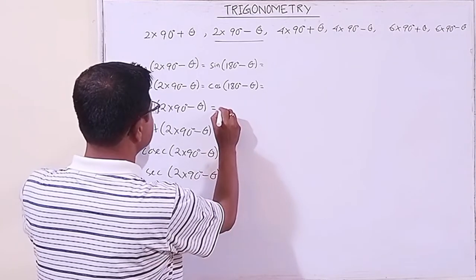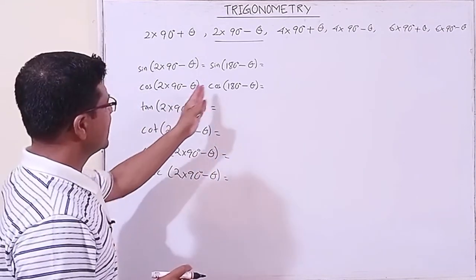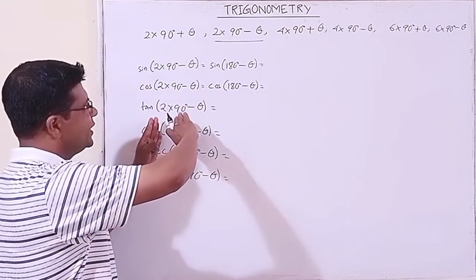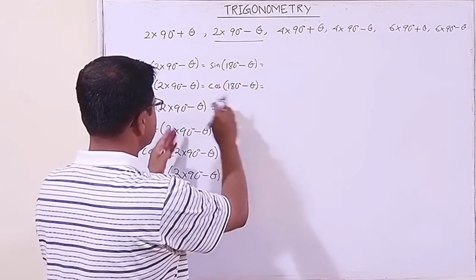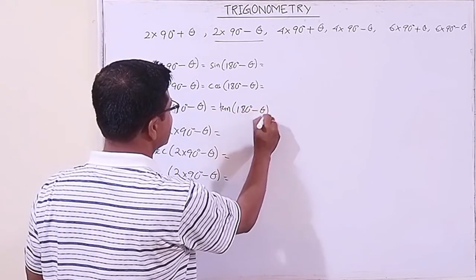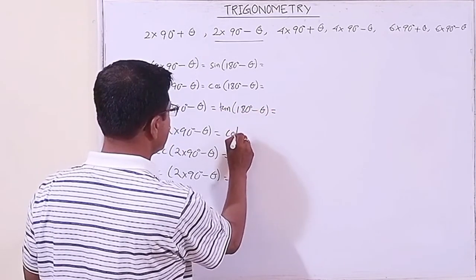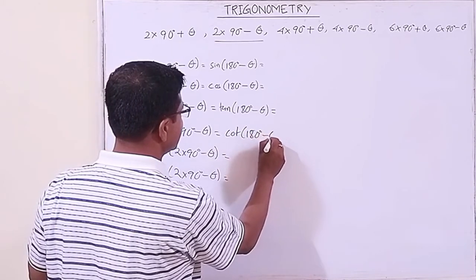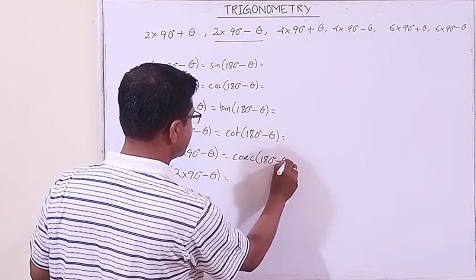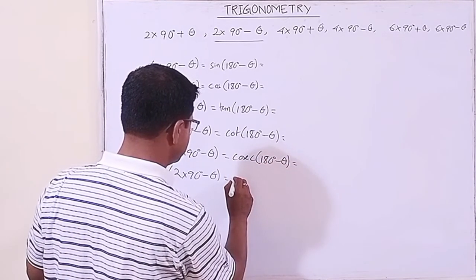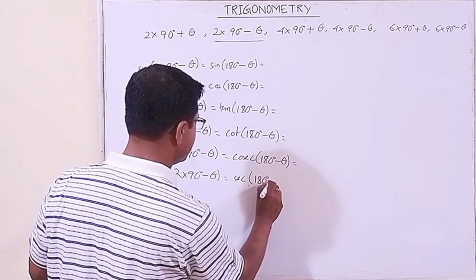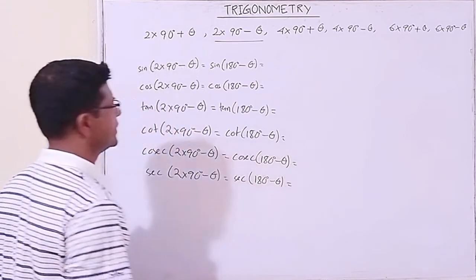So let us write in this format, because sometimes you will get the angle in terms of 180 degree. That's why we are doing two things together, even multiple of 90 degree minus theta and 180 degree minus theta, same thing. Okay, so this is tan of 180 degree minus theta, cot of 180 degree minus theta, cosec 180 degree minus theta, then sec 180 degree minus theta. Alright, okay.